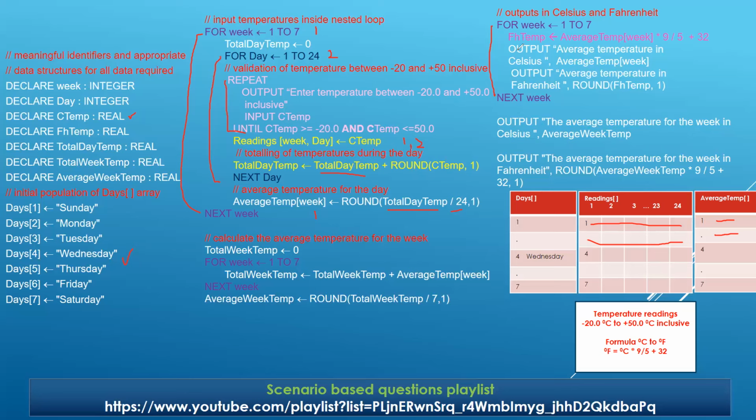So we are simply using an output statement to display the Celsius value directly, and because the Celsius value is already rounded off, we have not used the round function here. Once we are done with the Fahrenheit calculation, we are simply using the round function once again to display the value in this manner. Any issues? Isn't it easy now?